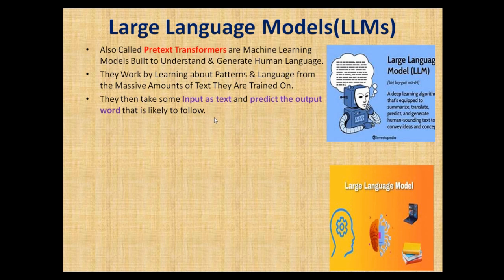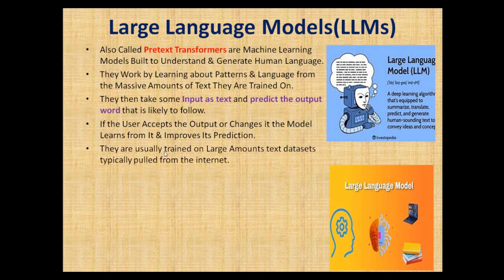For example, you say, the sky is. A language model will put, the sky is blue. That is the predicted output. As you select it, it learns from it. Now, if the user accepts the output or changes it, the model learns from it and improves its prediction next time. That's how large language models work. Then they are usually trained on large amounts of text data sets, typically pulled from the internet. So the internet becomes the data set. The whole internet, all the data available on the internet, becomes the data set for the large language models.